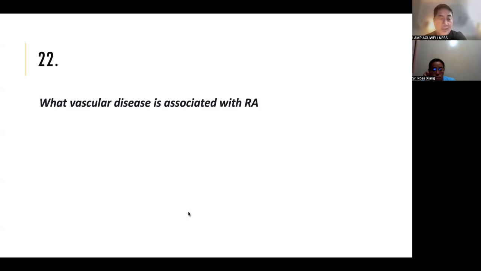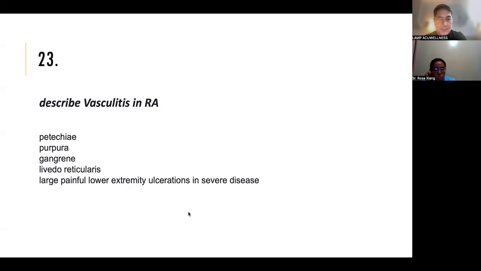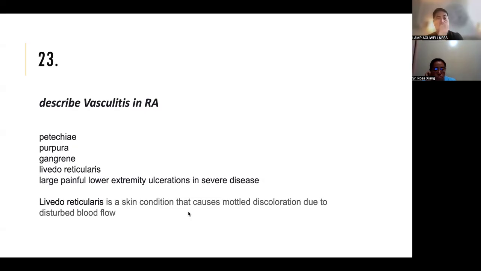What vascular disease is associated with RA? Vasculitis. Good. Describe vasculitis. So, you'll see petechiae, purpura, gangrene, livedo reticularis, large painful lower extremity ulcerations in severe disease. Okay. So livedo reticularis is a skin condition that causes mottled discoloration due to disturbed blood flow.